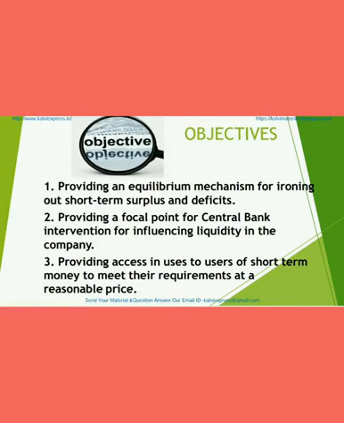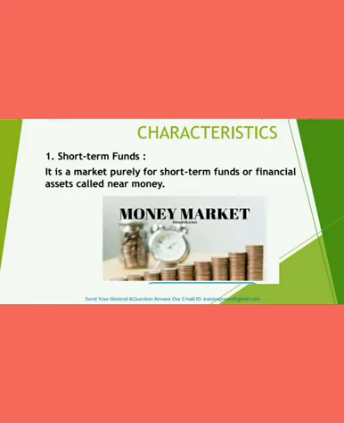Now we will see about the objectives of money market. The main important objective of money market is to balance the short-term surplus and deficit of funds. The second objective is to ensure liquidity of funds. And the third one is providing access to users of short-term money to meet their requirements at a reasonable price. So money supply is balanced with the help of money market.